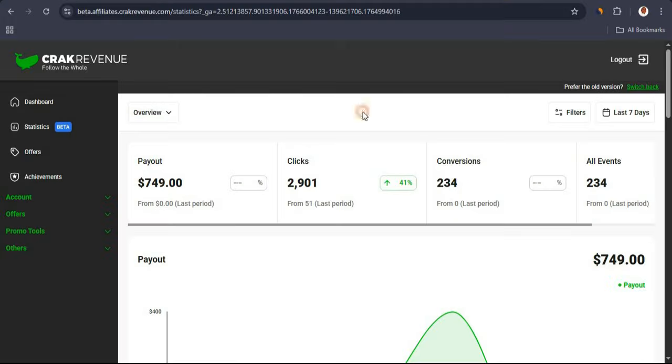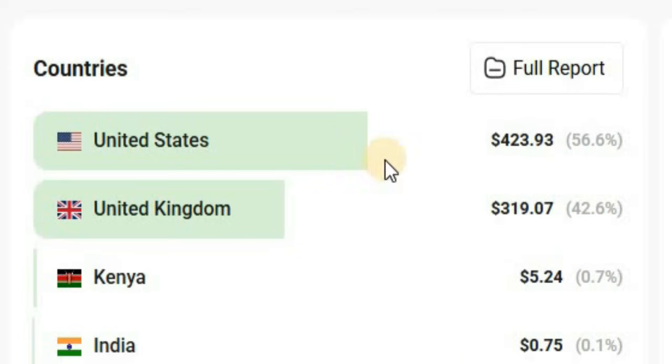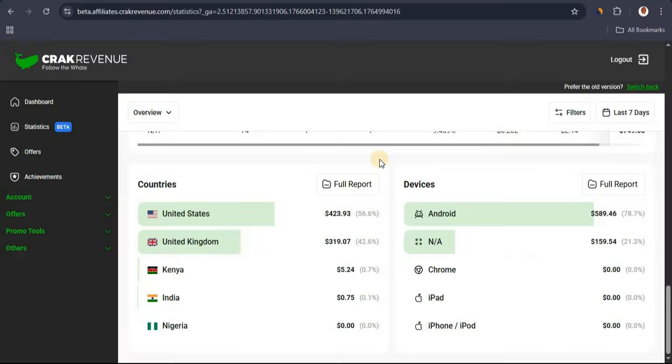Now if I come over to my country statistics right here, you see that most of my traffic comes from the United States and United Kingdom, and that's why I'm getting all these high payouts. Now I'm able to make all this money because I've been sending hundreds of clicks every single day to my CPA affiliate link using Quora right here.